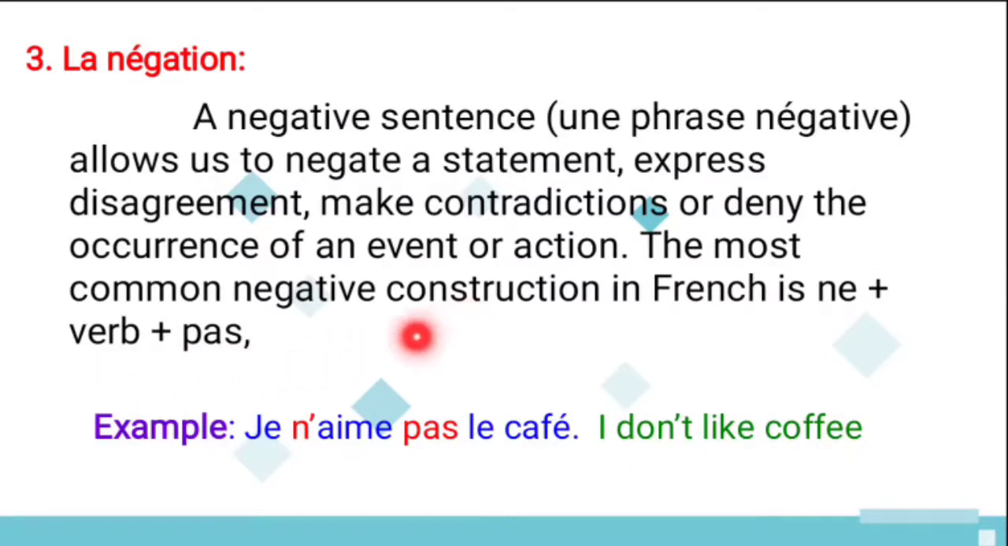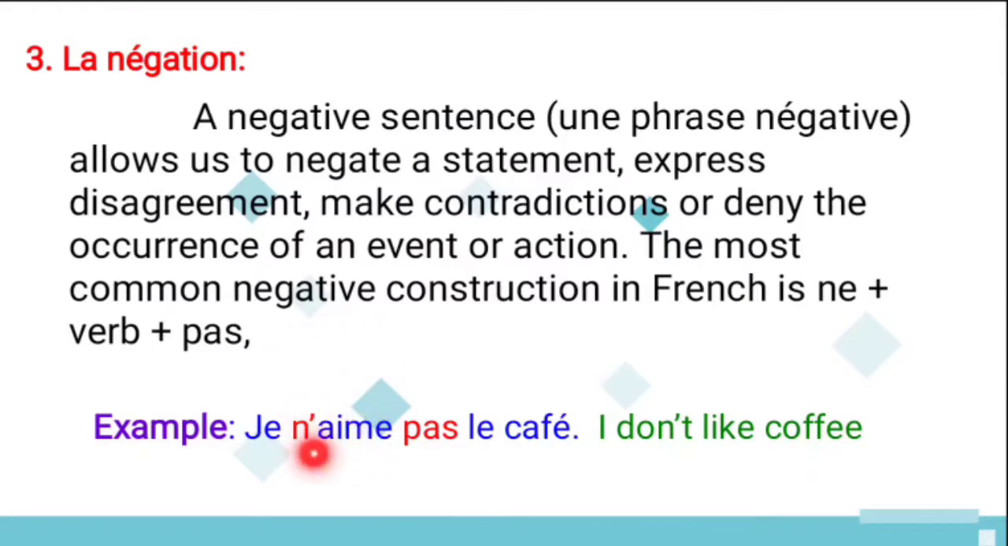Negation means what? Negative sentence. It negates the statement and expresses disagreement, like that. And the most common negative construction is what? Ne plus pas. And ne is used before the verb, and pas is used after the verb. See the example. Je n'aime pas le café. I don't like the coffee. Here the verb is what? Aimer. Aimer means what? To like.